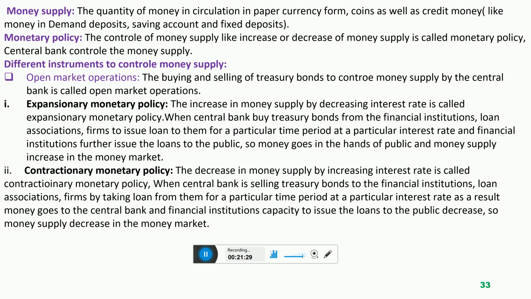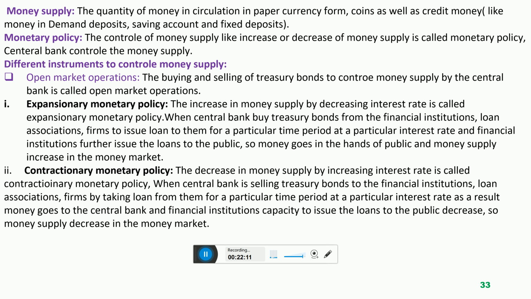So I'm again repeating, dear students, keep in mind that when the central bank wants to increase money supply, the central bank has to reduce the interest rate. Why? Because if the central bank is not decreasing the interest rate, no one will take a loan, because if the interest rate is very high, it is very costly for the investor to take a loan from the bank and start investment. No one is taking loans, and because of high interest, everyone deposits their money in the bank. So in that case, money is going into the bank. So that is why if the central bank wants to increase money supply in the economy, the central bank has to